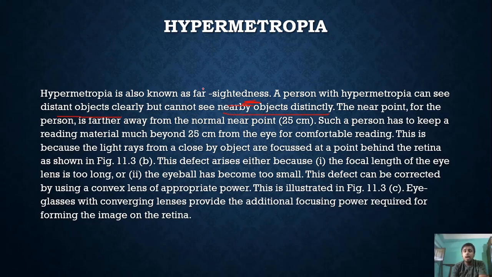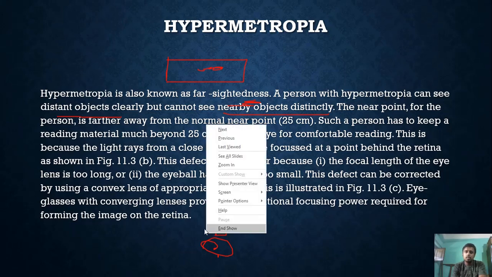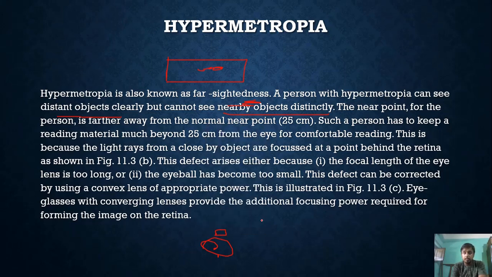If you are sitting in the classroom at the last, this is the blackboard and you are sitting here. You can see distant objects clearly, meaning when you are sitting behind, the blackboard is visible to you very clearly, but you can't see your notebook. So if you are facing this issue, mind it, your defect in the eye is hypermetropia. You are suffering from hypermetropia.